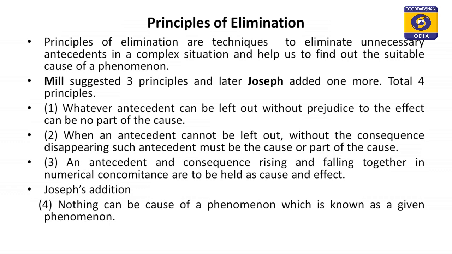Mill had suggested 3 such principles. Those are known as the principles of elimination, and later on another logician, Joseph, has added one more principle of elimination, and in this manner we have totally 4 principles of elimination.